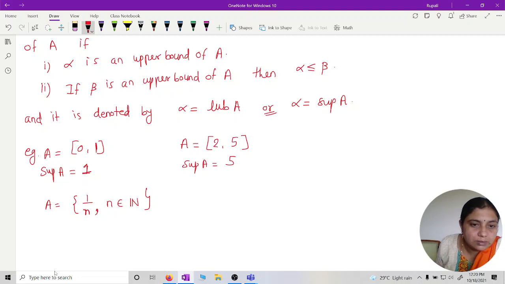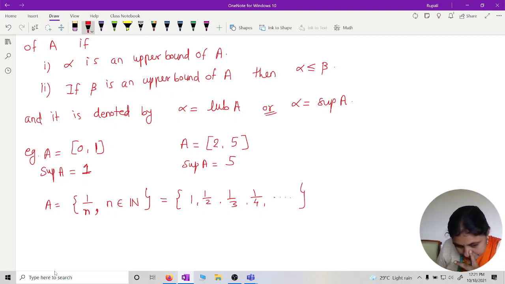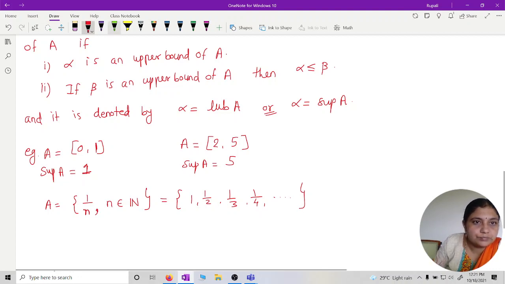So what is this set? This is nothing but 1, 1 by 2, 1 by 3, 1 by 4, and so on. Is that right? So what is an upper bound? 1, 0. What is an upper bound for this set? 1. What is supremum of A? 1.